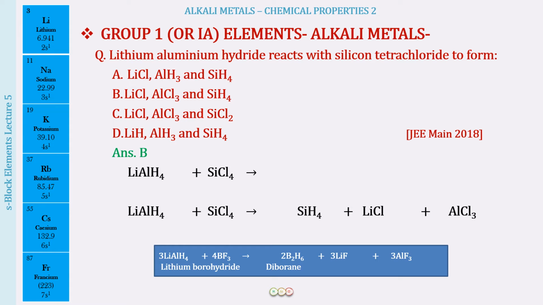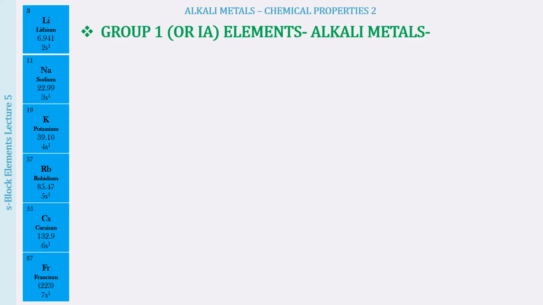It may be that not every time you will be given the reactions. So these are some things that you will have to think about in your examinations also. Now the fifth type of reactions we have to do for the alkali metals is the reactivity of the alkali metals towards halogens. Now you all know that the alkali metals can lose one electron to gain the nearest noble gas configuration, and if this electron is gained by the halogens, the halogens are also going to attain their nearest noble gas configuration.